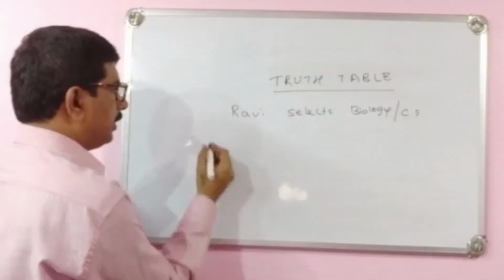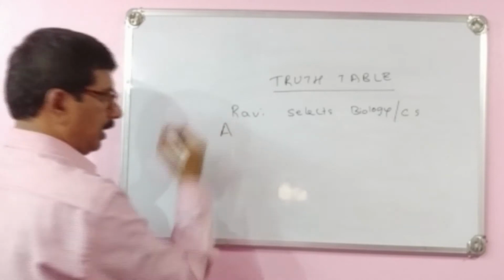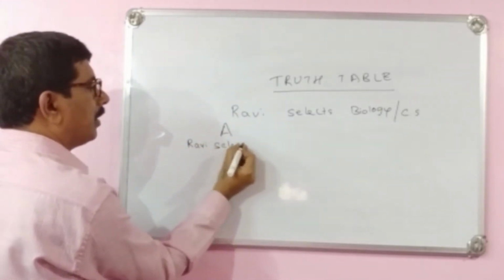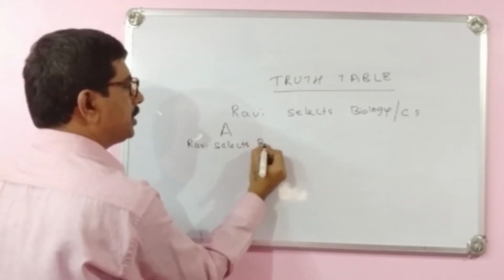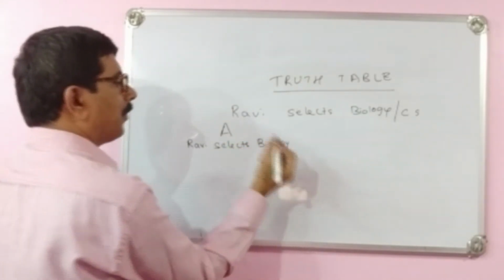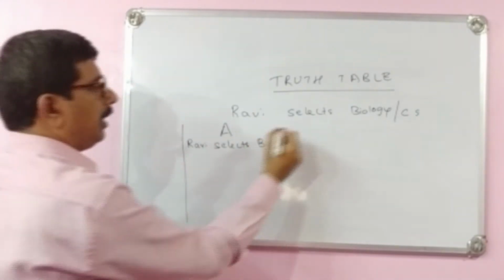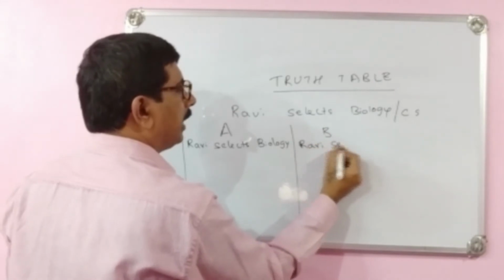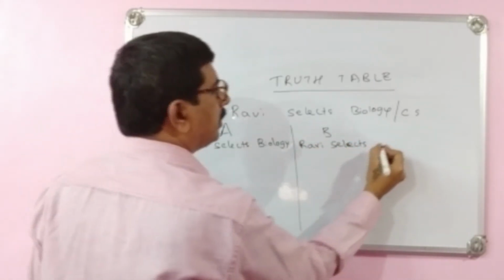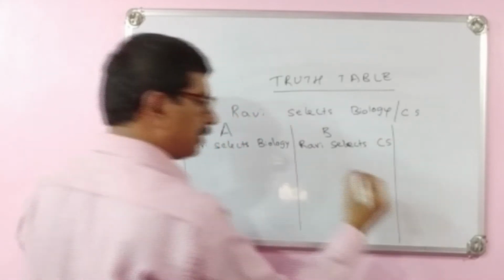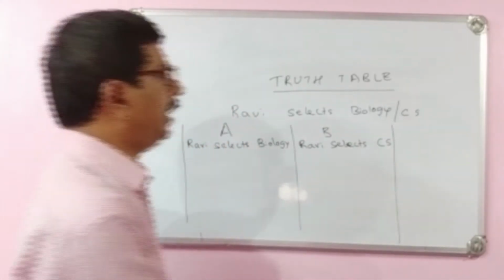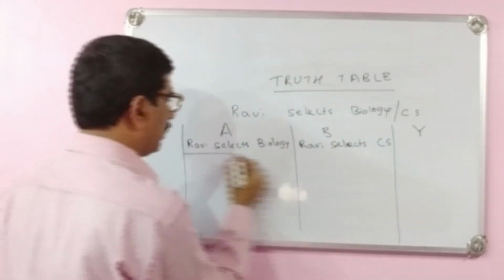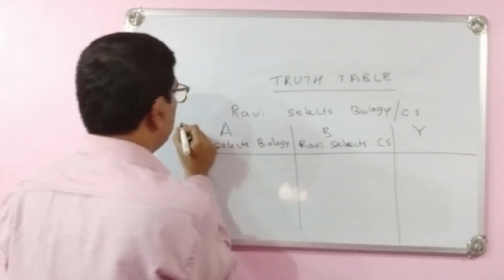I will take the first one, A, as Ravi selects biology, and B as Ravi selects CS, computer science. And the result I will take as Y. Now this is a truth table.